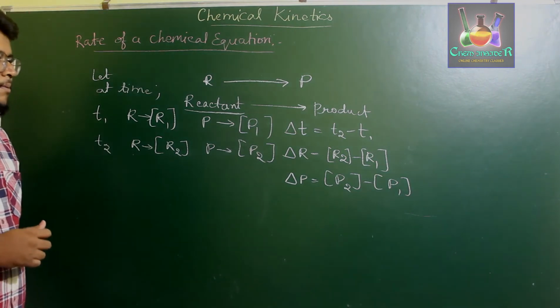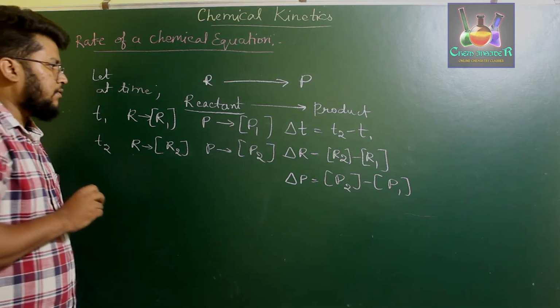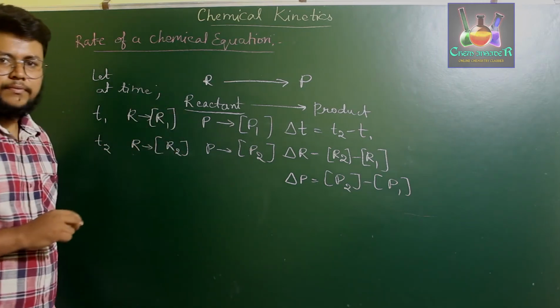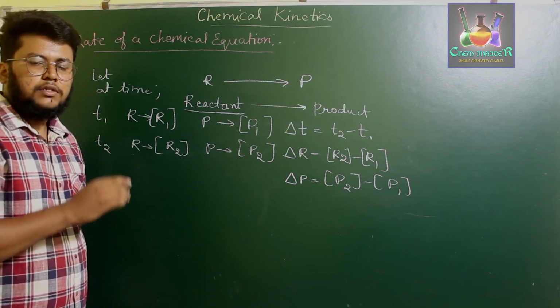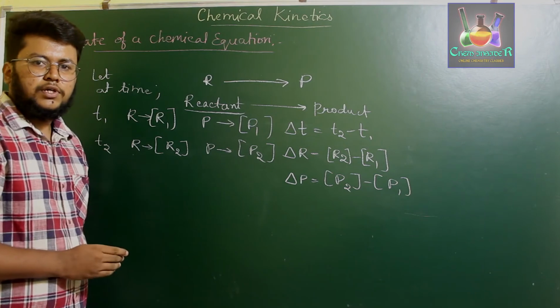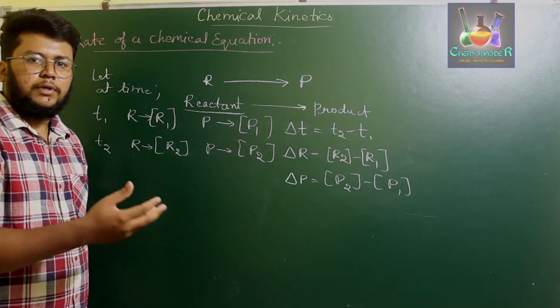But what we have to clearly observe is that the reactant decreases its concentration with respect to time. If you observe the concentration of reactant after a certain period of time, it will be reduced.